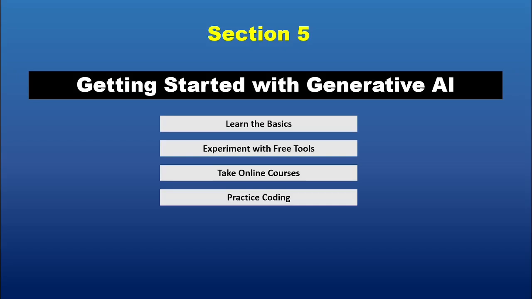Start with simple projects, like building a chatbot or generating basic images, and gradually tackle more complex tasks. 5. Join communities. Engage with online communities on Reddit, Discord, or GitHub to share knowledge, seek advice, and collaborate on projects. Networking with others in the field accelerates learning. Pro tip: don't rush to master everything at once. Focus on consistent learning and practice, and celebrate small milestones along the way.